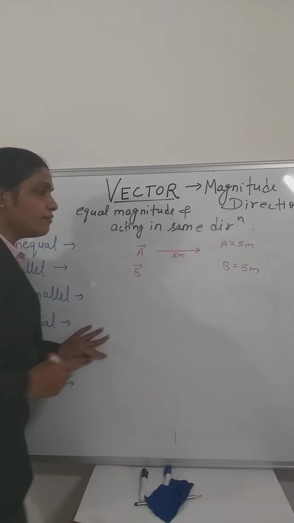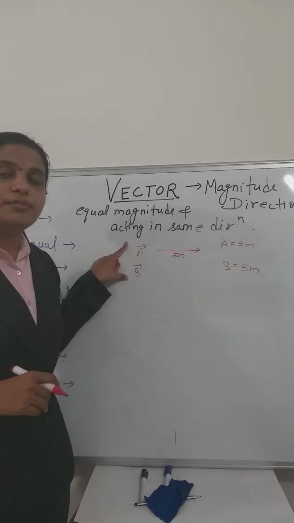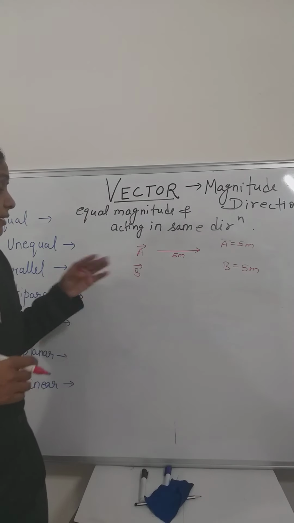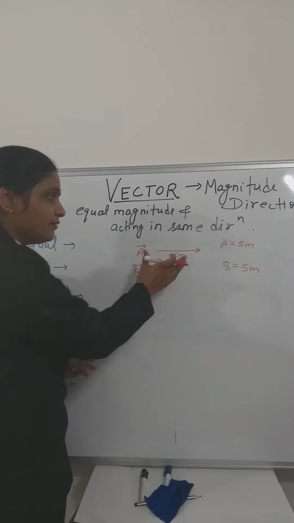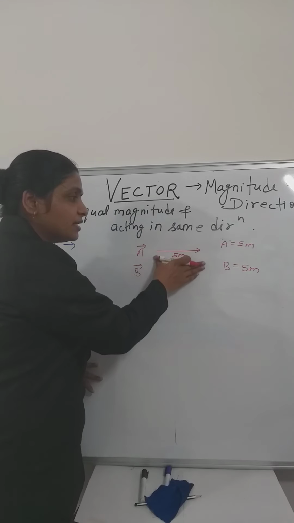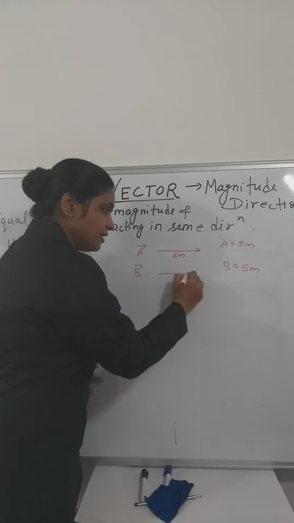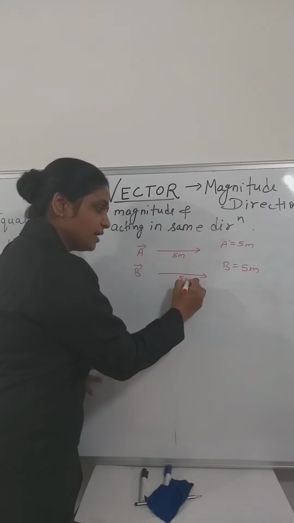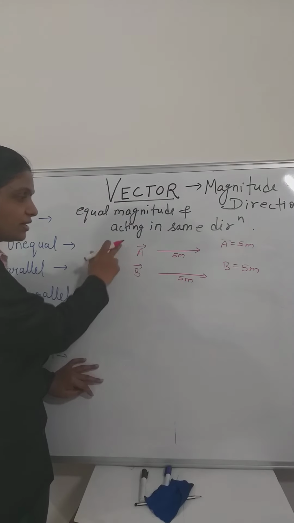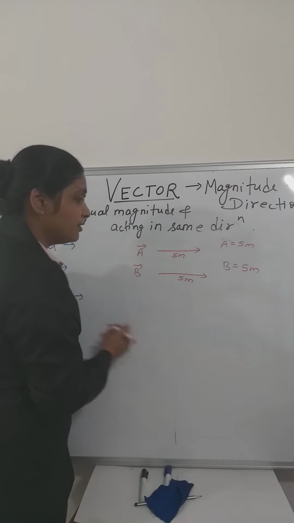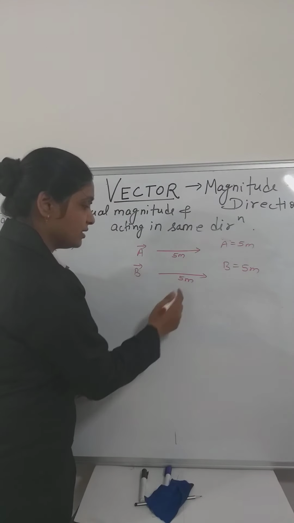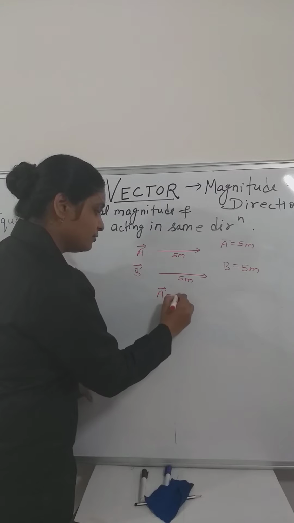Now, for A and B to be equal vectors, the condition is that if A is acting in this direction, then B should act in the same direction with the same magnitude. Then only these two vectors will be equal vectors. Means now we can say A vector equals B vector.